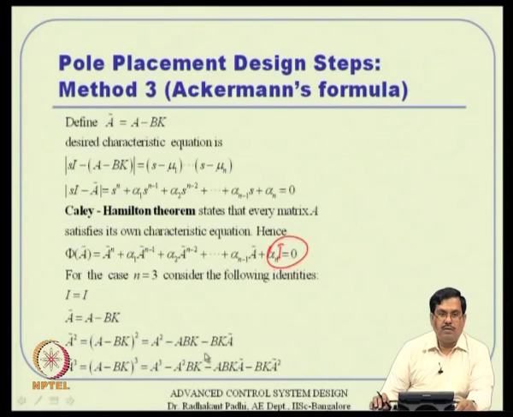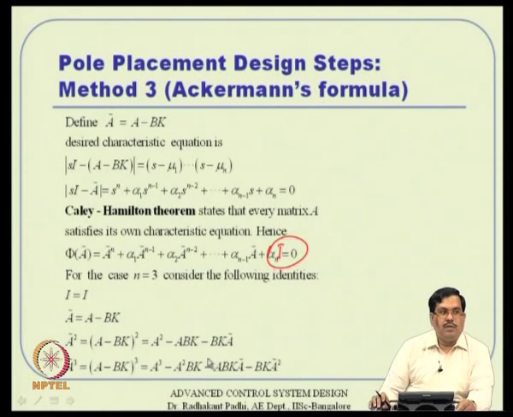So, if you expand, then that will turn out to be like that. I am not expanding everything. We are expanding only the terms that are necessary and leaving the A tilde expressions as they are. We do not have to write all this in terms of A, B and all that. Similarly, A tilde cube will be A tilde square into A tilde. A tilde square we already have, into A tilde, which is A minus B k. So, we expand whatever we have and leave out the polynomials in terms of A tilde for simplicity. So, A tilde is that, A tilde square is that, and A tilde cube is that.